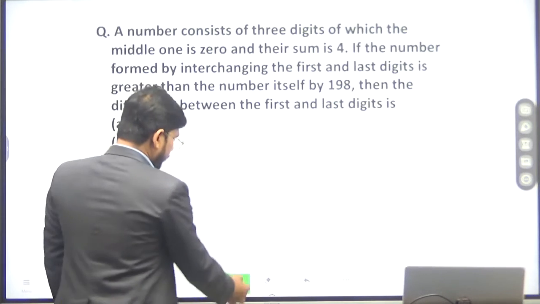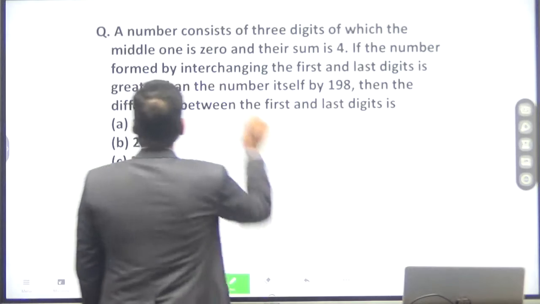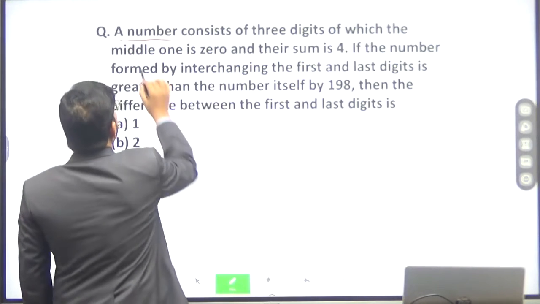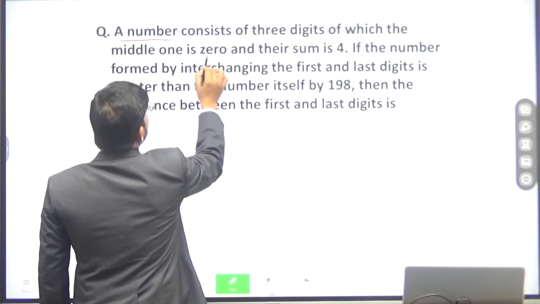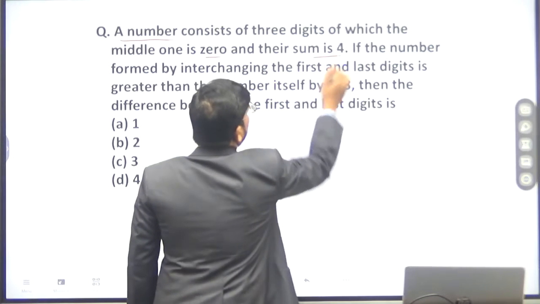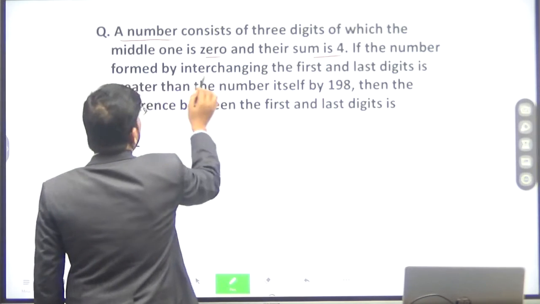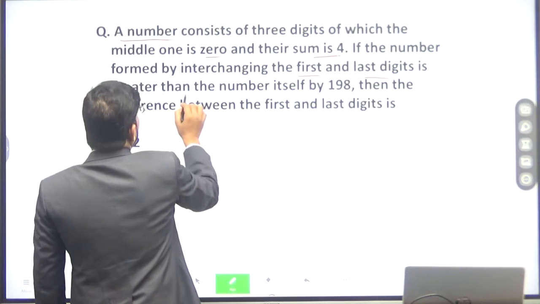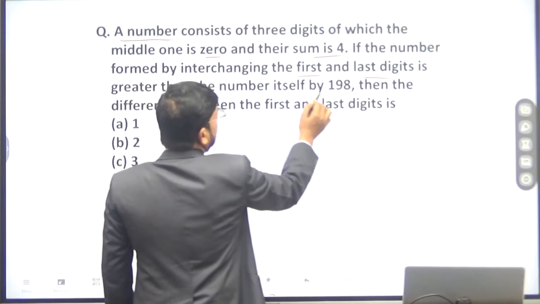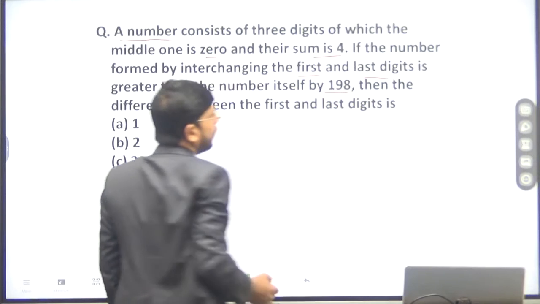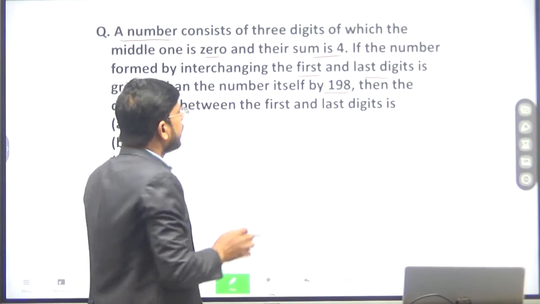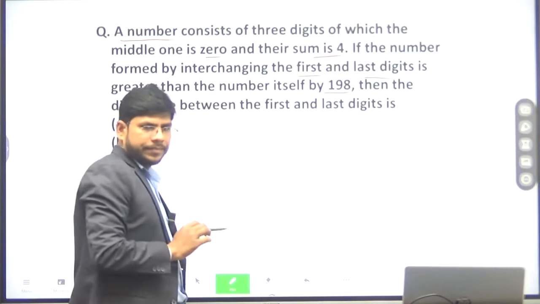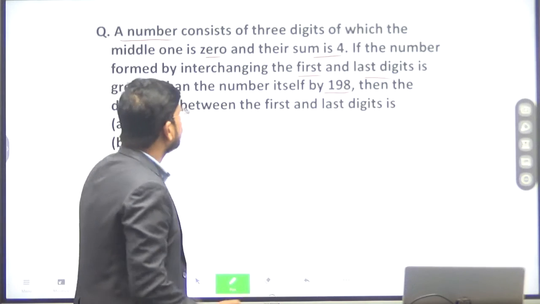The question is: a number consists of 3 digits, of which the middle one is 0 and their sum is 4. If the number formed by interchanging the first and last digit is greater than the number itself by 198, then the difference between the first and last digit is... again a question related to number system.